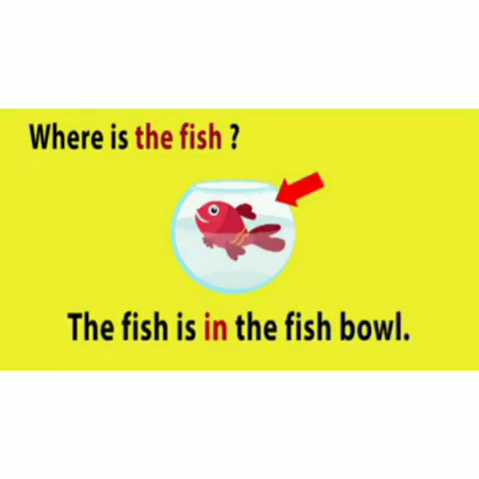Next question, where is the fish? The fish is in the fish bowl. Here we use the word where to find out the location of the fish, and in tells us that the fish is in the fish bowl.